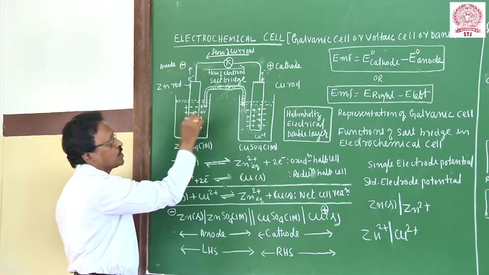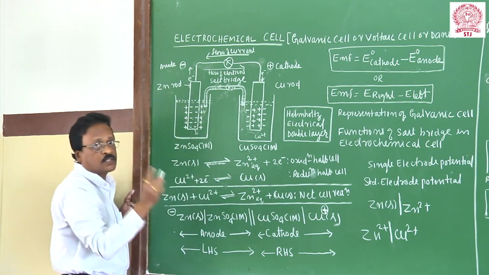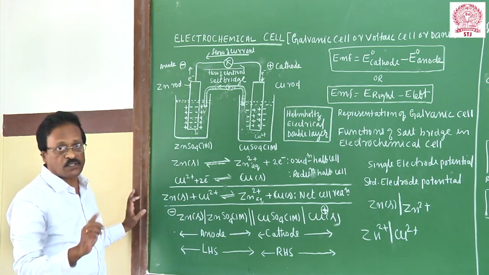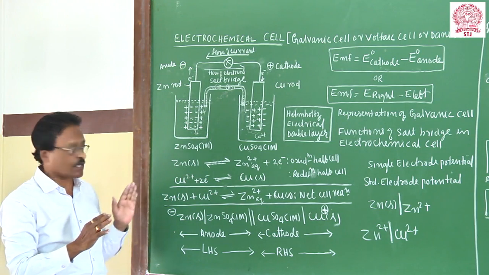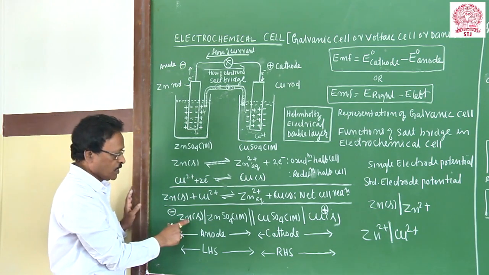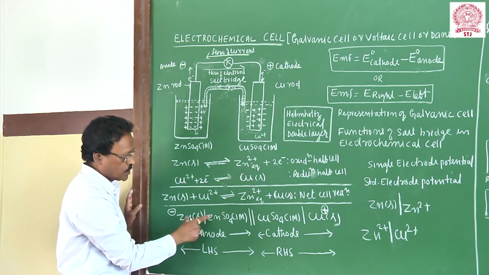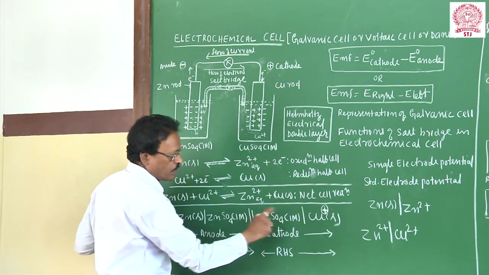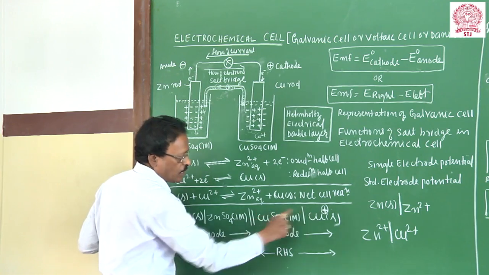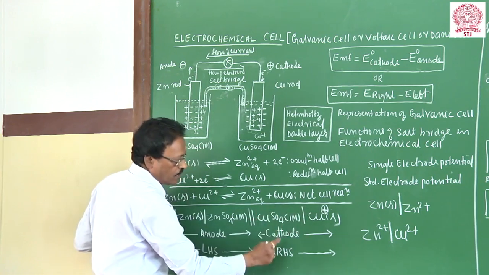This one undergoes oxidation, this one undergoes reduction. As per the IUPAC convention, the oxidation half cell should be written on the left hand side. The zinc rod in contact with Zn2+ is the oxidation half cell, so it should be written on the left. The reduction half cell, copper sulfate and copper, is the cathode, written on the right hand side.